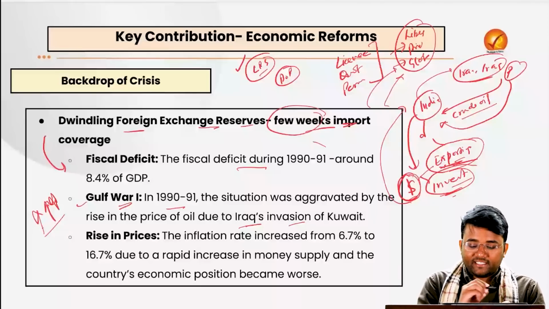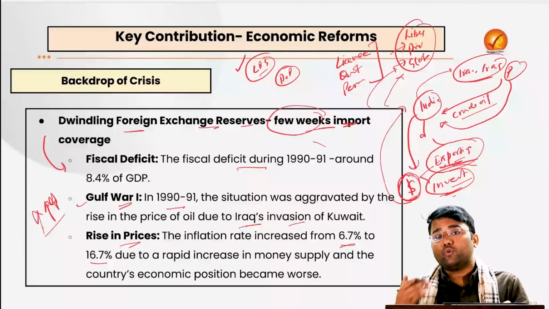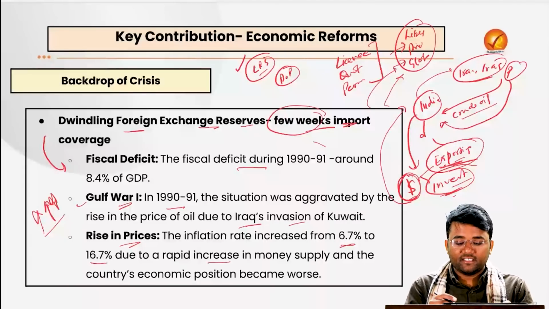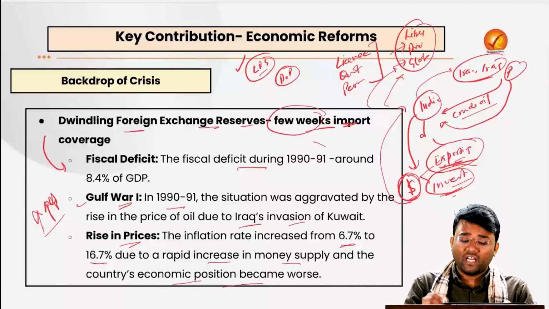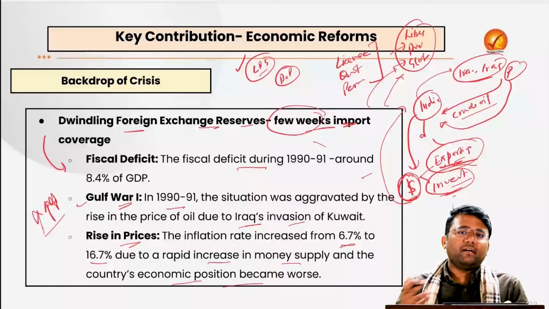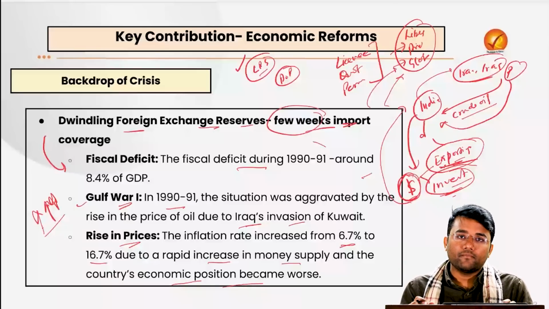Apart from that, the rise in prices: the inflation rate increased from 6.7% to 16.7% due to the rapid increase in the money supply, and the country's economic position became further worse. Because of the high fiscal deficit, when money was being pumped into the economy, that further aggravated the situation and led to high inflation in the economy.